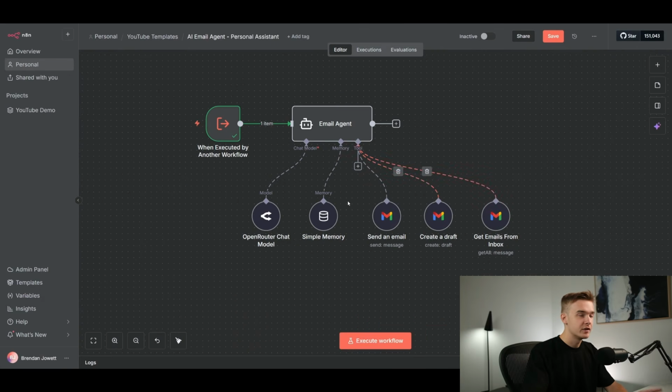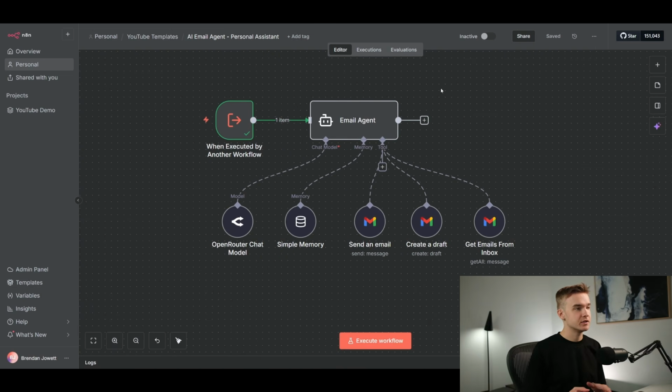And now with just these 3 tools added, we are going to be able to not only send emails, create drafts if we need to, but also get all of the emails from our inbox as well. And they can all work together. So it's not just a workflow where one tool is going to get run. We can look at our inbox, determine what kind of emails we have in there. Based on that, we can send a draft, we can send an email, we can write up emails based on that. Really, whatever we tell it to do, it will be able to handle it.